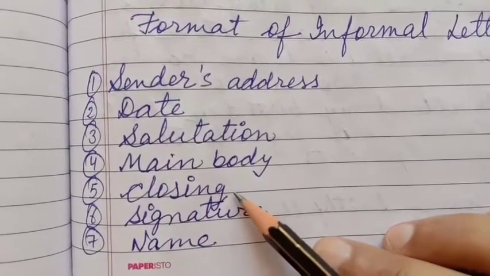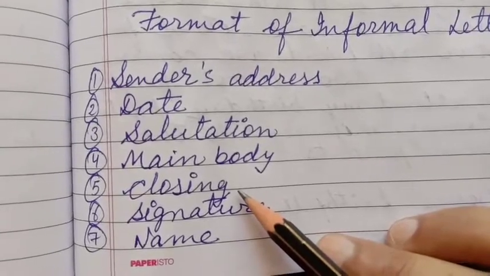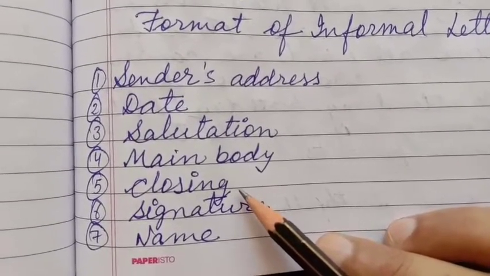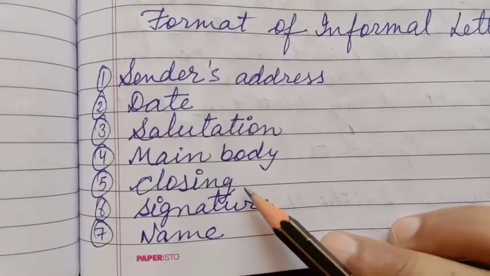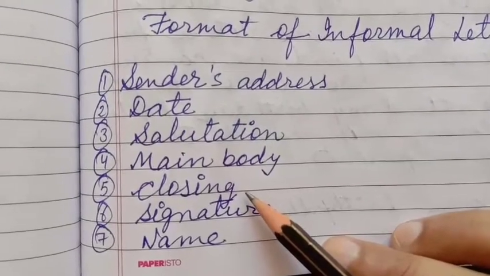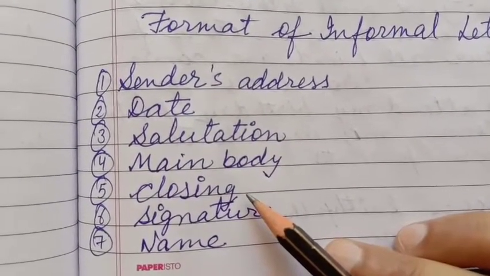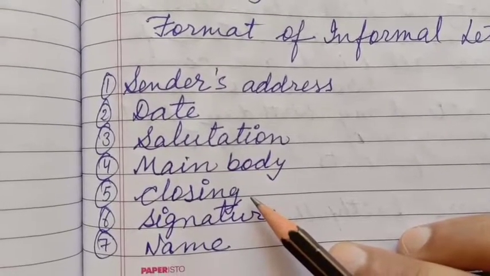Then comes the closing. Closing means in the letter we write yours faithfully, yours lovingly, yours obediently. For example, if we are writing a letter to our parents or grandparents, we may write yours lovingly or yours obediently.